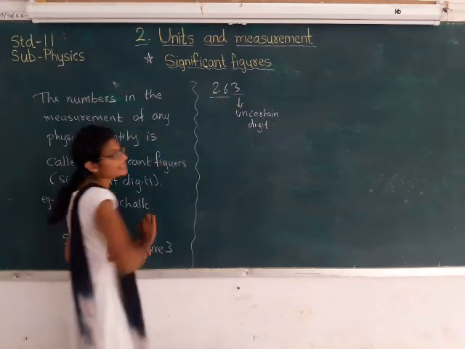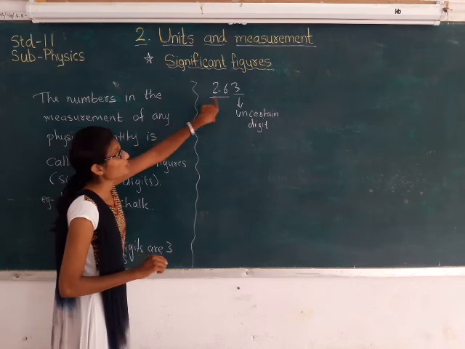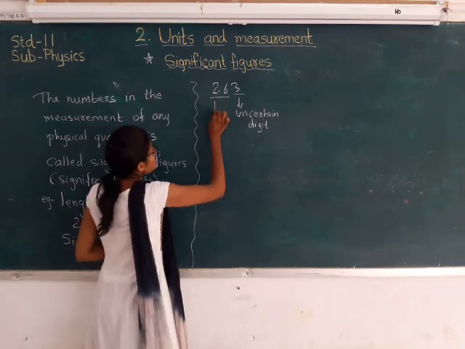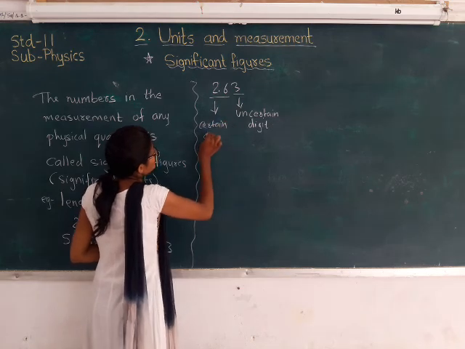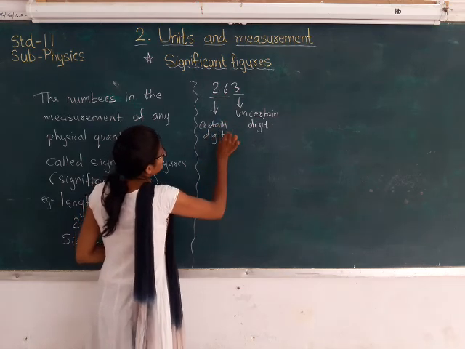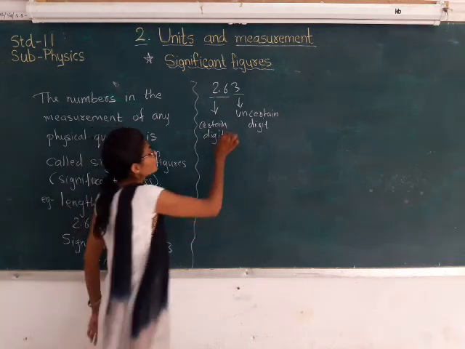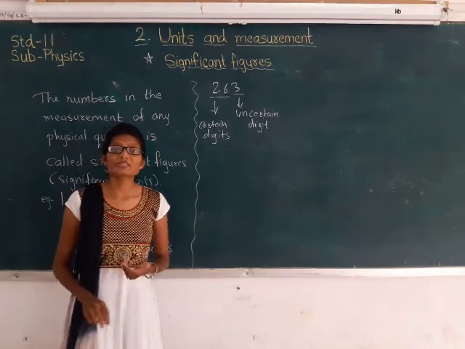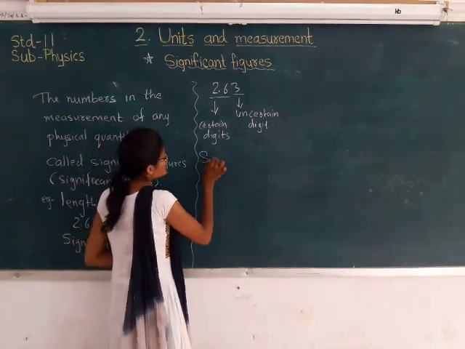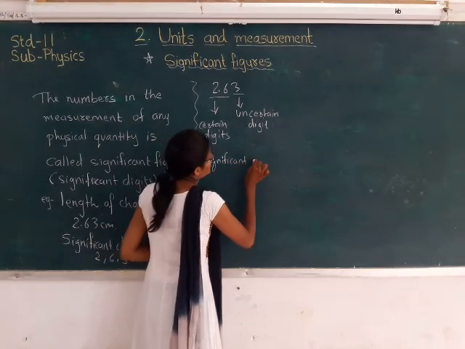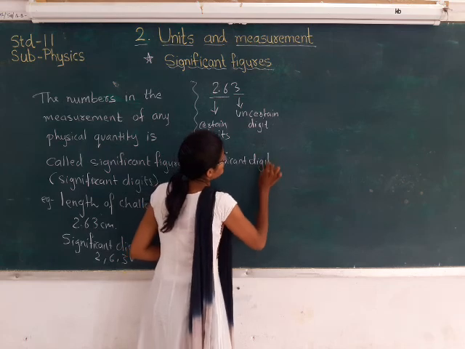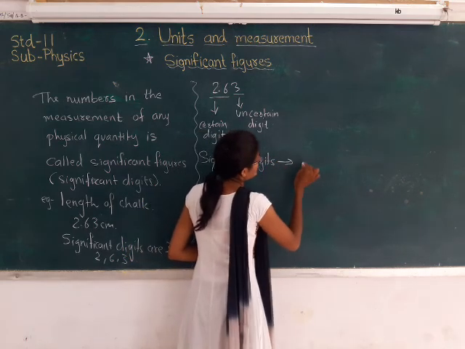And the rest of the digits, the 2 and 6, are called certain digits. So significant figures, or significant digits, contain certain digits plus one uncertain digit.